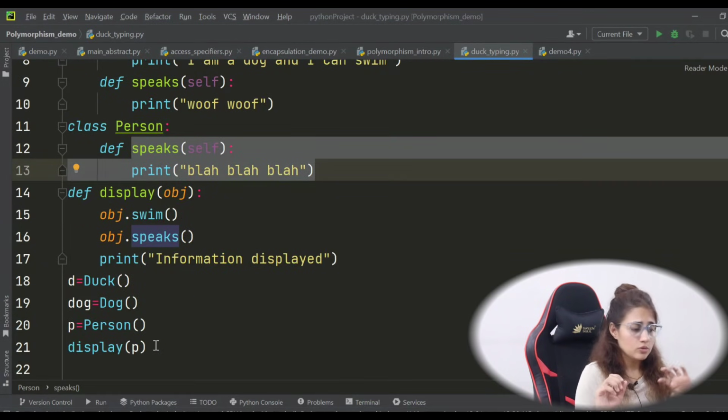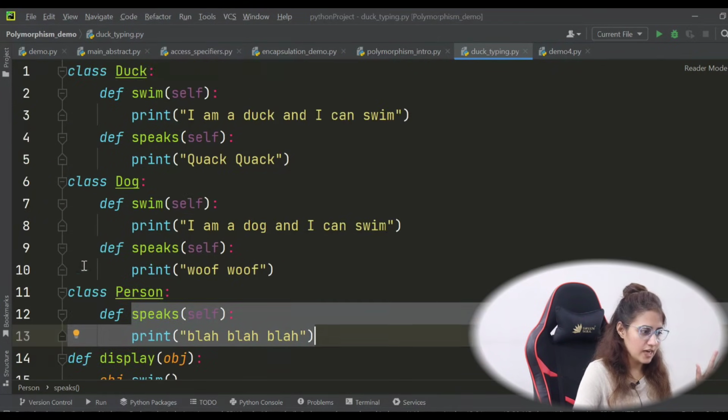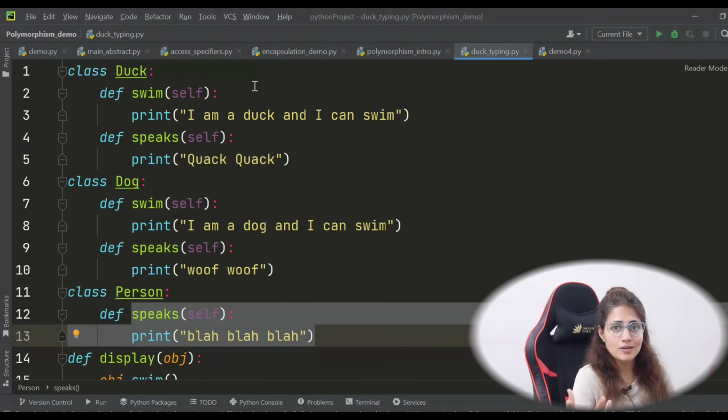So Python doesn't care about the class of the object in order to call an existing method on the object. If that method is defined on the object, it will be called. Class doesn't matter. Whether it's a person class, dog class or duck class, if the method is defined on that object, it will be called, right? That is why I have told you, if it swims like a duck, if it quacks like a duck, if it walks like a duck, then it probably is a duck. Maybe it is a non-duck entity, maybe it's some other bird, but it is behaving like a duck, means it probably is a duck, right?